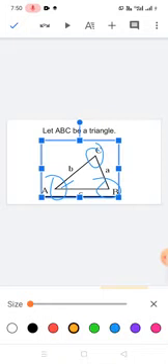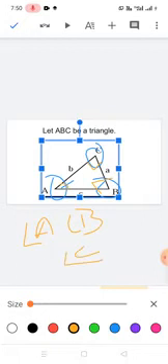I'm changing the color. This one is an angle, this one is an angle. Here the vertices are denoted with A, B, C. Angles are also denoted with angle A, angle B, angle C. The side opposite angle A is small a, the side opposite angle B is small b, and the side opposite angle C is small c.